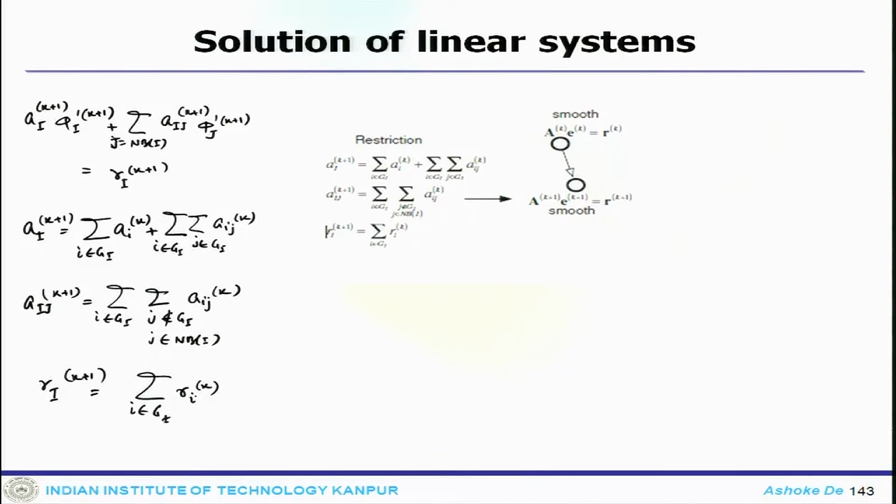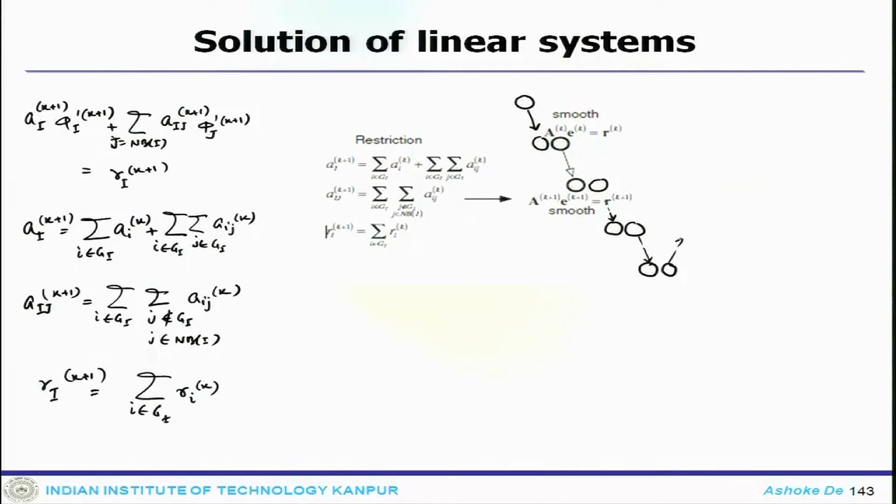So, this one can see in the figure, this is one element and this is where the smoothing is done. So, this goes from here, then this is the next level, and this goes to here, this is the third level.